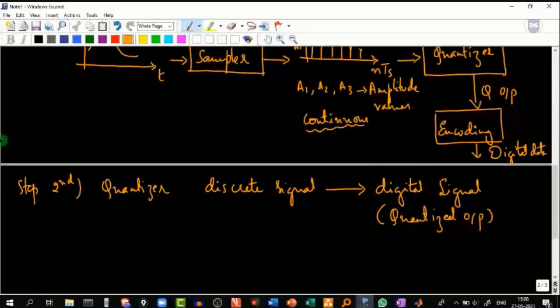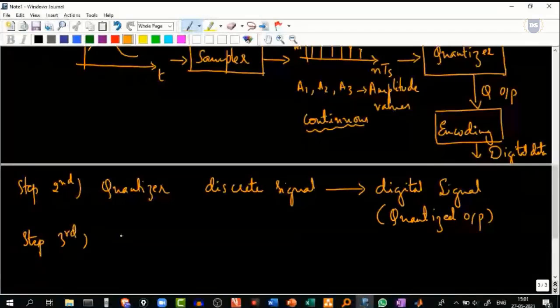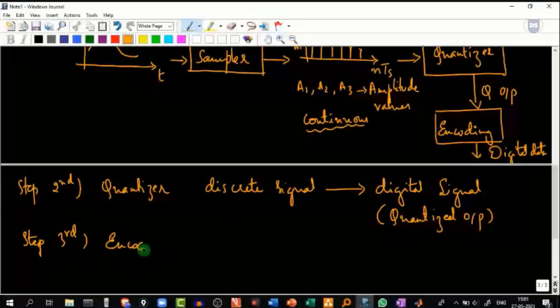So finally, in the third step, we make use of an encoder that can convert the quantized output to digital data.